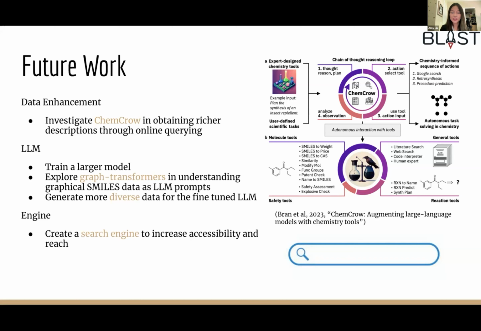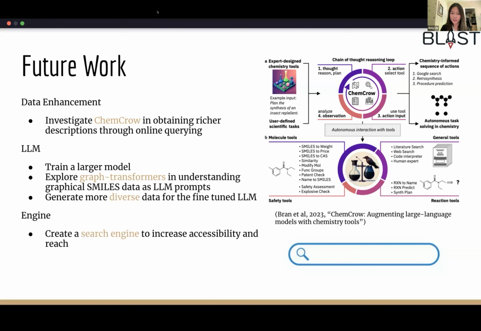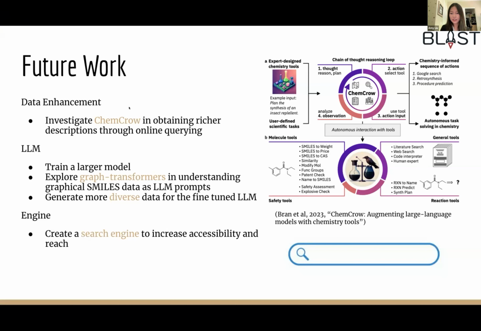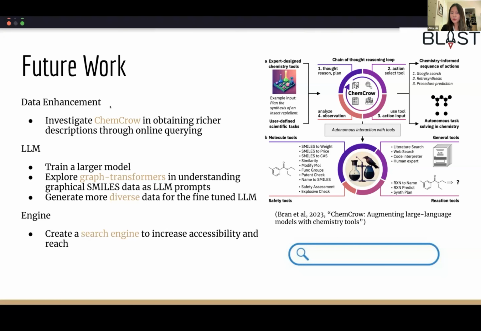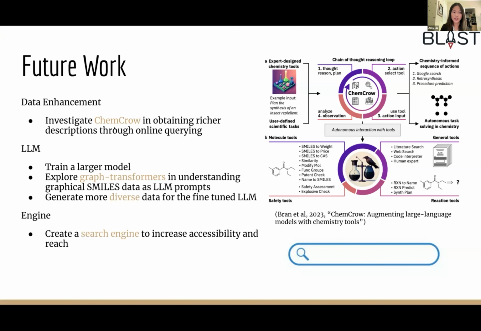For our LLM, we want to train a larger and better pre-trained model to increase the accuracy of our results, as well as explore graph transformers in understanding SMILES data as LLM prompts, which previously presented an obstacle in BBBP property prediction. Graph transformers can turn graphs into the vector space that LLMs use and get rid of the requirement for the input data to be strings, which would make it easier for pattern recognition. Lastly, we want to generate more diverse data for the fine-tuned LLM. Finally, we will create a search engine to increase accessibility and reach of the LLM, which was ultimately one of the primary objectives of this project.